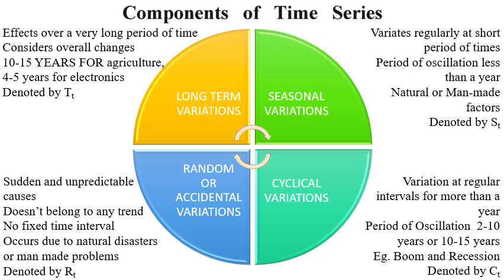So right now we have four components of time series. One is the long-term variations, which are the overall average variation. Short-term variations have two types, seasonal variation and cyclical variations. Seasonal variations are for less than 1 year. They might be natural, that is seasons, or man-made, that is festivals. Cyclical variations are for more than a year, usually 2 to 10 years or 10 to 15 years, and they have a cycle. And then there are random or accidental variations, which are sudden and unpredictable, without any trend or predictability. So these are the four components of time series.